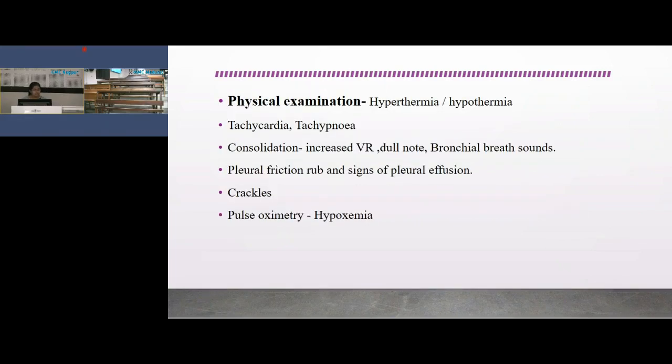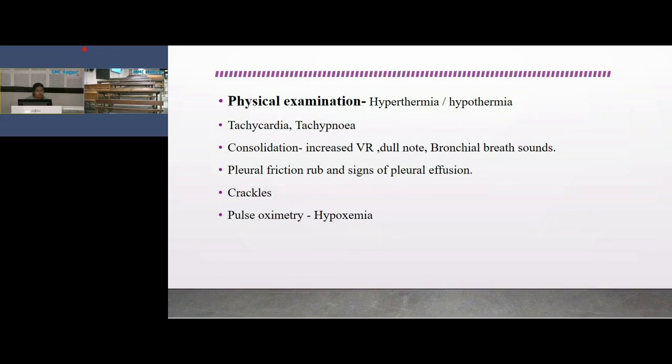Then physical examination: there is hyperthermia or hypothermia, tachycardia and tachypnea, and if consolidation is there, then there is increased vocal resonance and a dull note. On auscultation, bronchial breath sounds are present, and pleural friction rubs are also present as an initial sign of inflammation of the pleura, and other signs of pleural effusion can also be present.